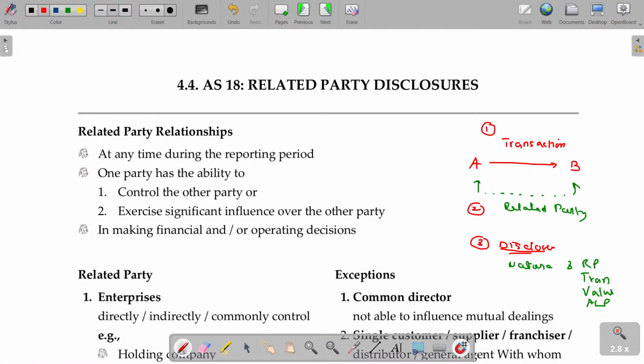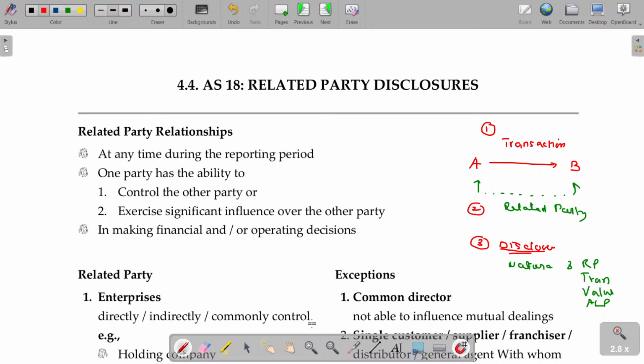Okay. Related party relationship. How many steps do you have to understand? Only 3 steps. First, you have to understand what transactions there are. Buying goods from the party, selling goods to the related party, rendering service to the party, receiving service from the party, lending or borrowing from him, and giving a guarantee for his loan or getting a guarantee from him. All these things are called transactions.